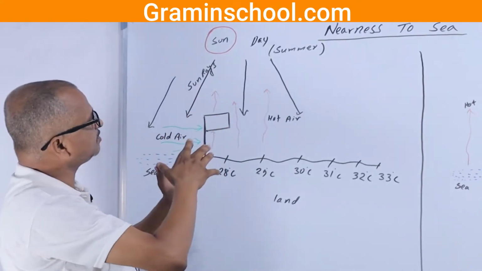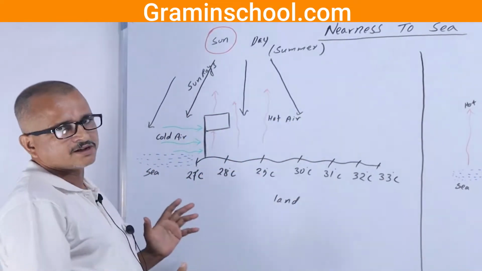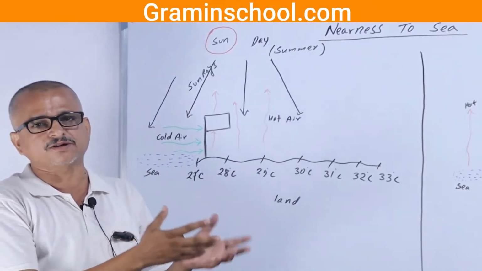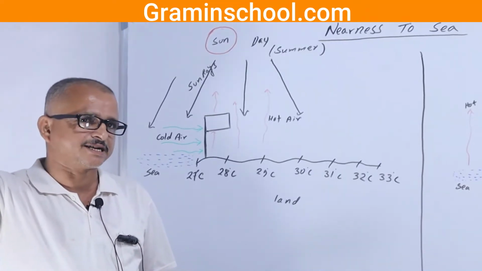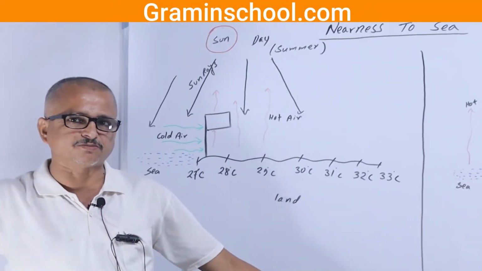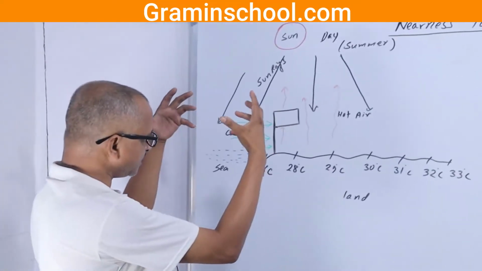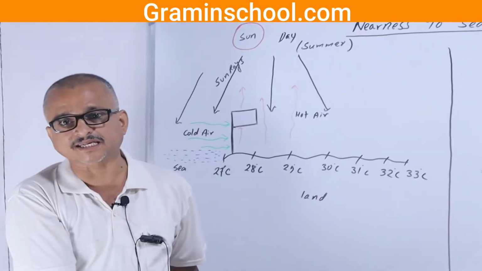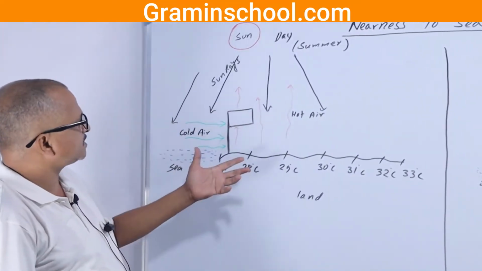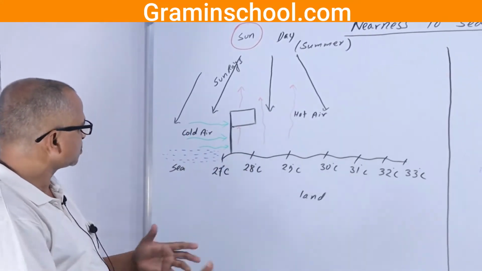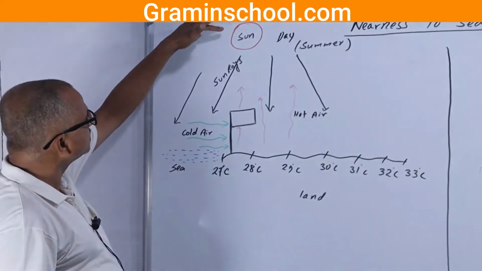In the summer season, there is a long duration of daytime. Early in the morning, the sun rises at 5:30 and sets at 7. The duration of daytime is more, so it receives a large amount of heat from the sun rays. So it happens in such a case. How does it go on? Let me explain.